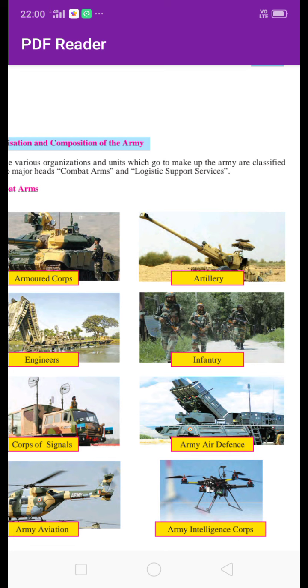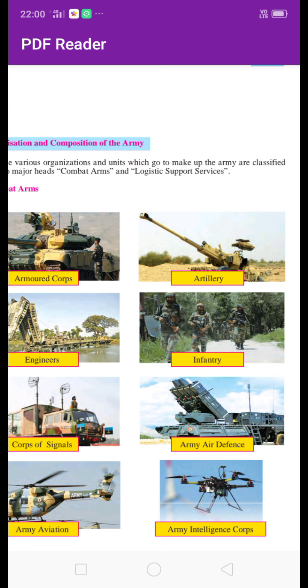Then next is infantry. Infantry means soldiers who fight on foot. It is related to mounted and technical troops. Then next is corps of signal.